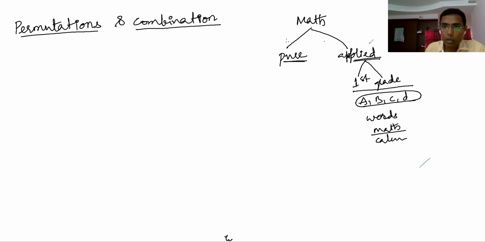So that is applied math, which you apply in so many technological fields. But what is pure math? Pure math is only to develop your thinking process, to develop logic and reasoning.